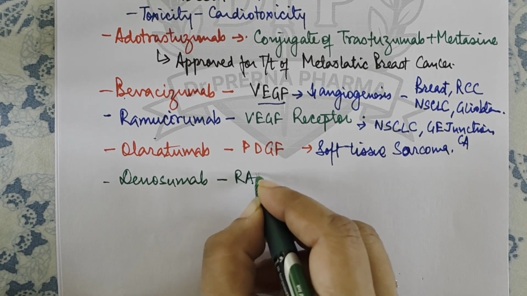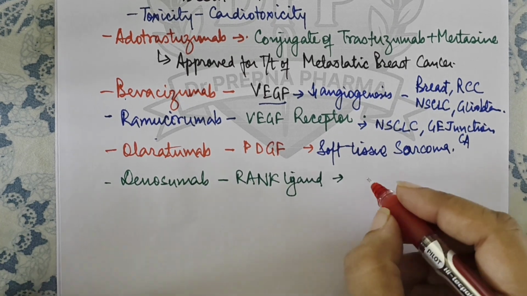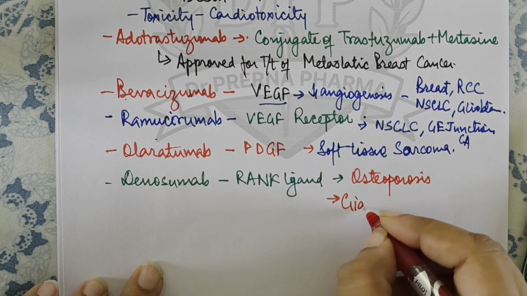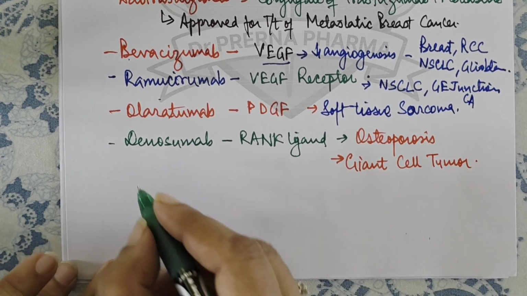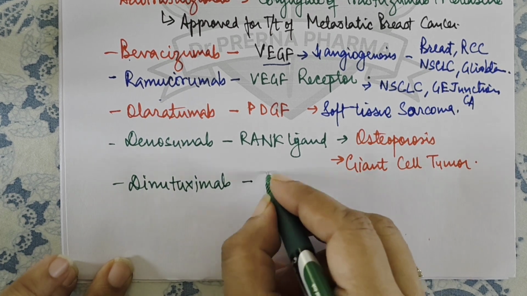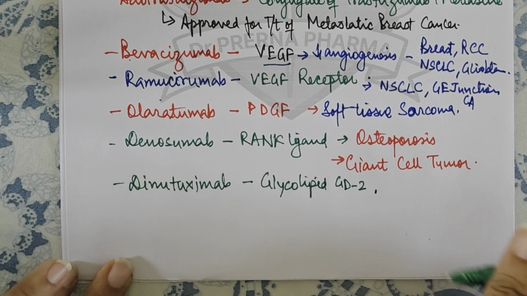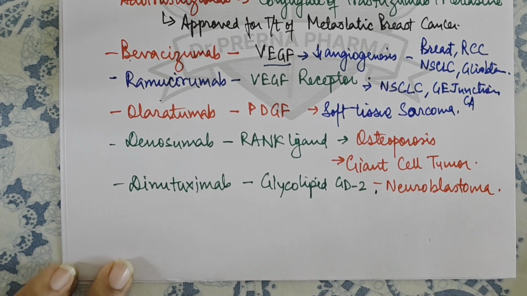It is used against the RANK ligand, and denosumab is also used in osteoporosis, and it is also used in giant cell tumor. Okay. Next we have dinutuximab. This is active against glycolipid GD2, and it is approved for the treatment of neuroblastoma, right?